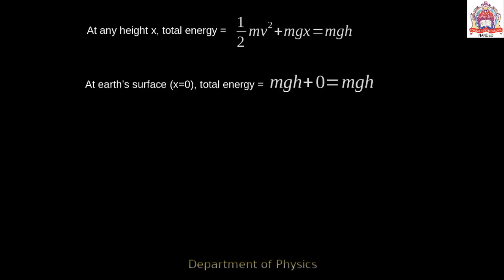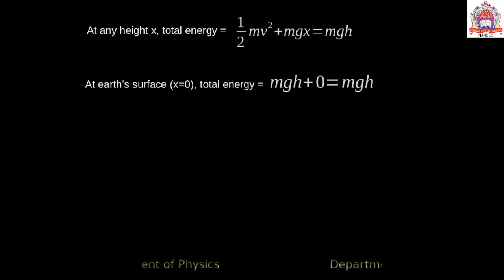But what about at the earth surface, where x is equal to 0? A ball or a person is placed on the earth surface, a man standing on the earth surface. What is the total energy? Because it has the potential energy mgh, so plus 0. So the total energy there is mgh.